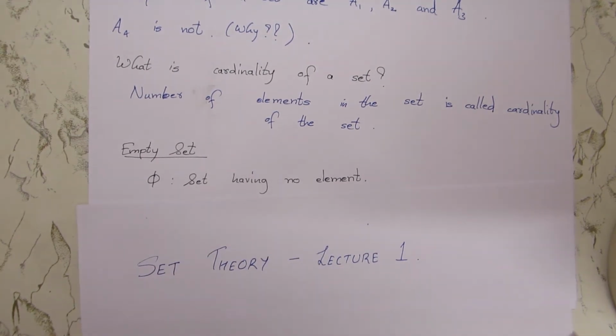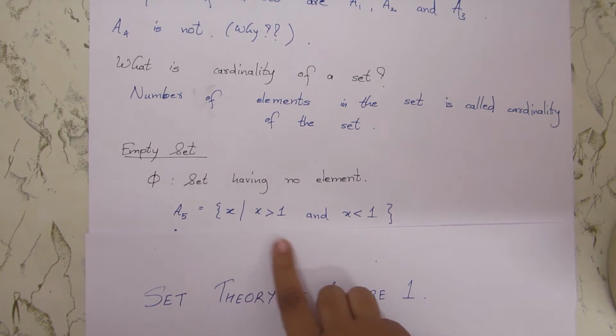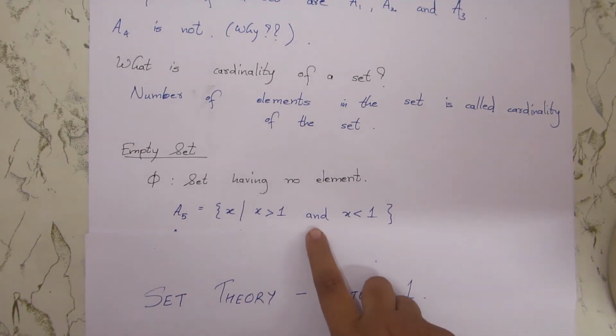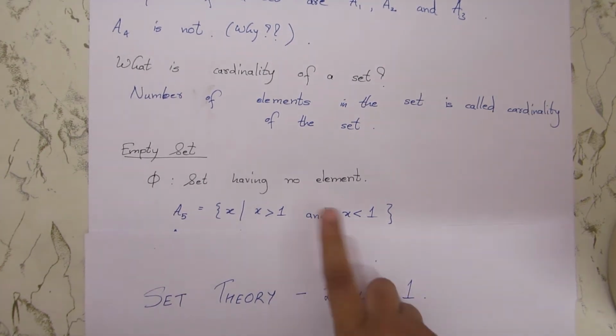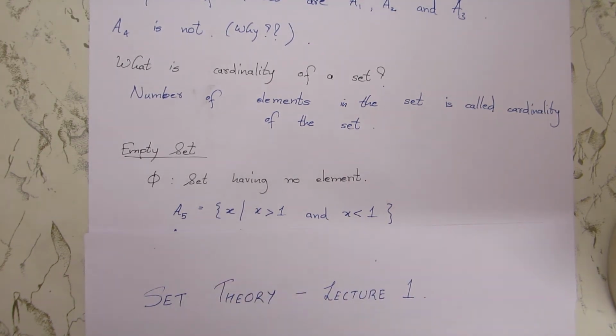So how can you define it? How do you define something which is empty? Some condition which is never true, right? So something like all those X such that X is greater than 1 and less than 1. So you focus on this logical word and. Can you have any X which holds for both these relations? No. So you cannot have any such X and hence your A5 will be an empty set.